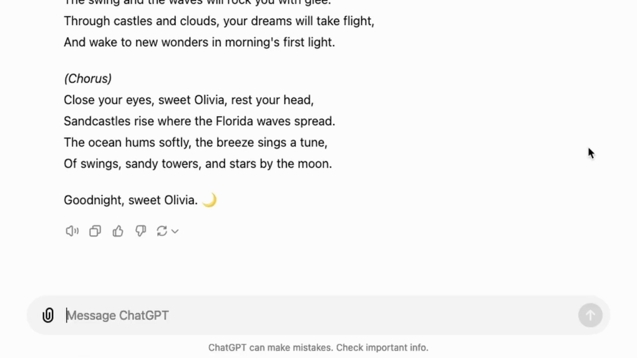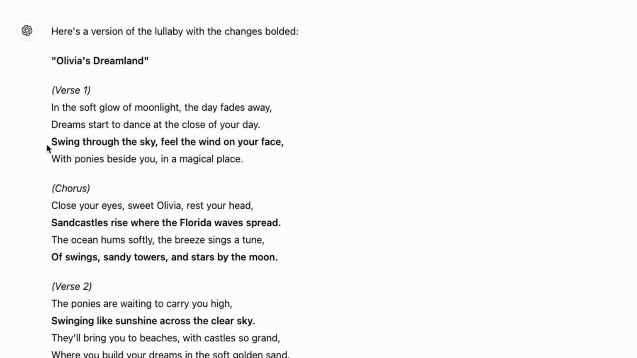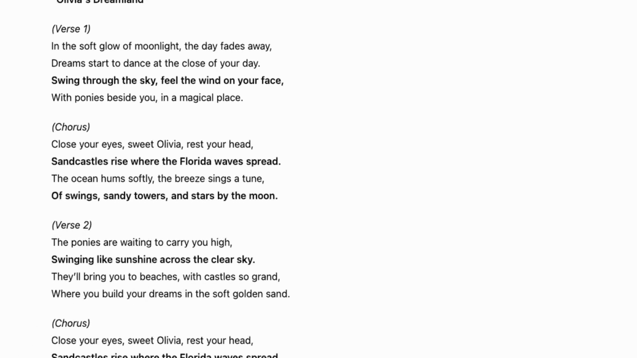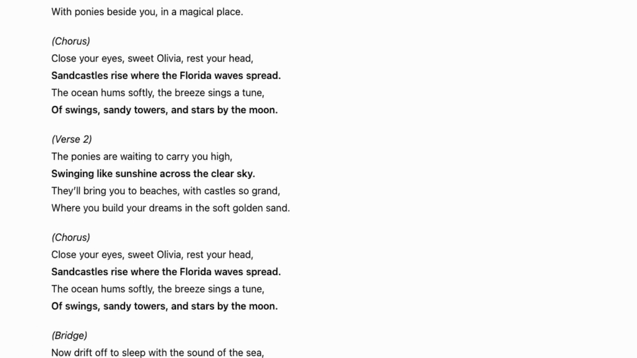Another way to compare the two is we can just tell ChatGPT to compare the two. What did you change in the lyrics? Bold the changes. So here we go. Swing through the sky, feel wind on your face. Sandcastles rise where the Florida waves spread. Of swing sandy towers and stars by the moon, swinging like sunshine. And we got the chorus again, the swing and the waves.